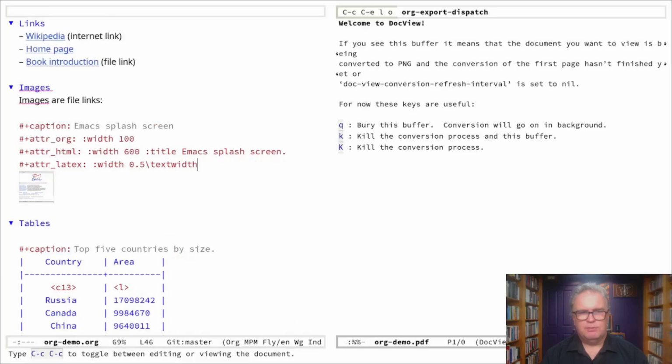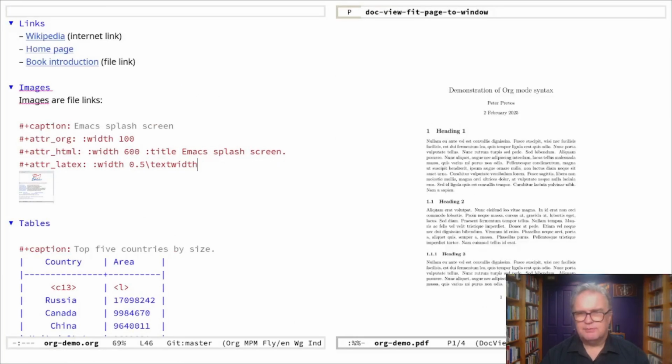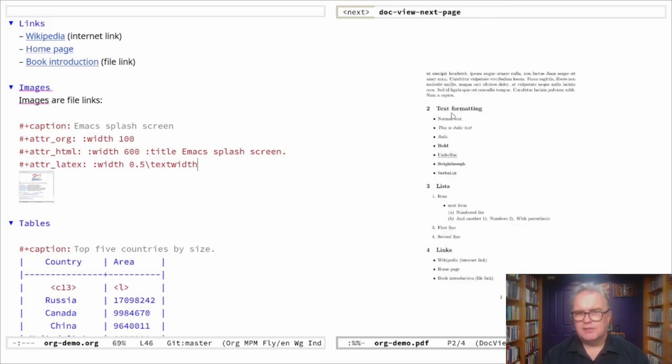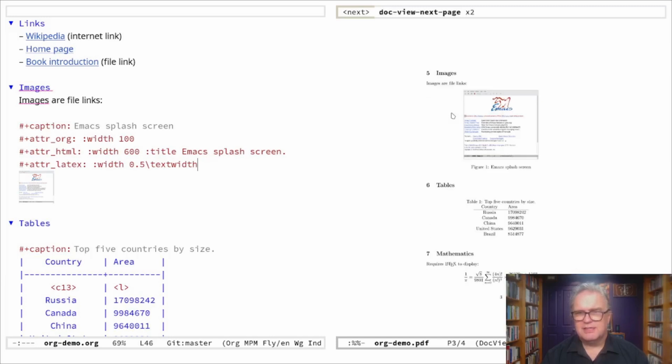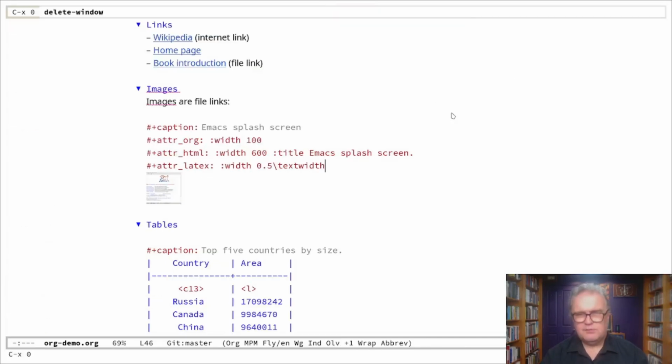Now Emacs can open PDF files natively. Shift P to show the whole page. So here's the whole page exported to PDF. Looks exactly the same. This is in the article LaTeX class, but you can edit this as you like. You see there's the mathematics and there's the references, etc. I can do the same thing also to EPUB and to Word documents. Lots of different formats are possible.